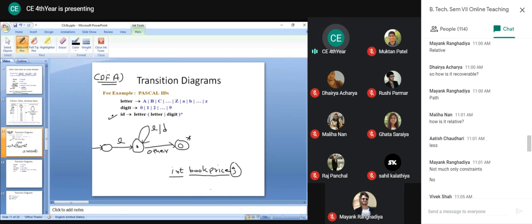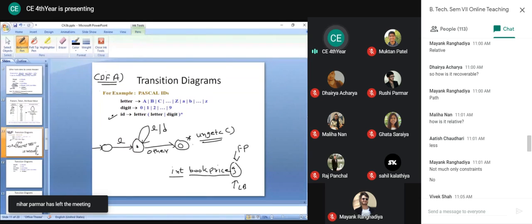And definitely, because the forward pointer is pointing to the semicolon, lexeme begin will be here, and again the forward pointer will be here. If you are not using this buffer pair scheme, this lexeme begin and forward pointer scheme, in that case this star indicates that whatever extra character we have considered to declare the identifier, that extra character we must return back to the input buffer so that it can be considered as the first symbol of the next lexeme.